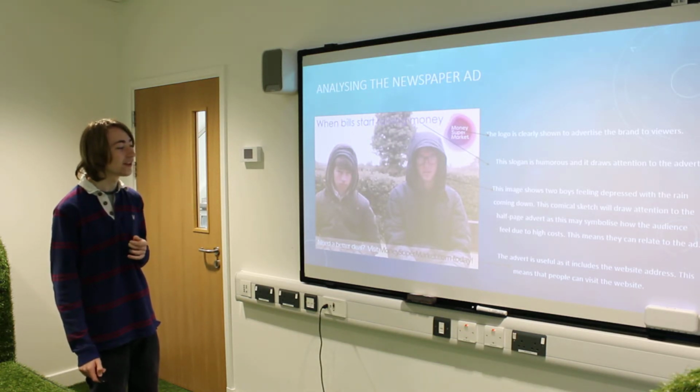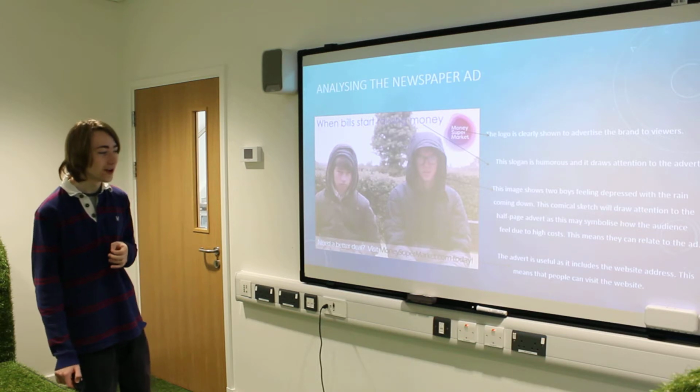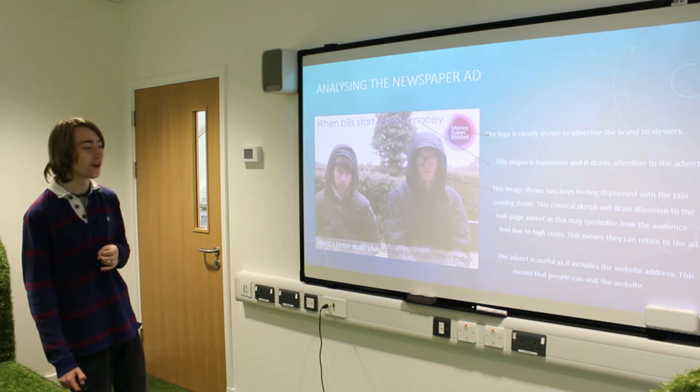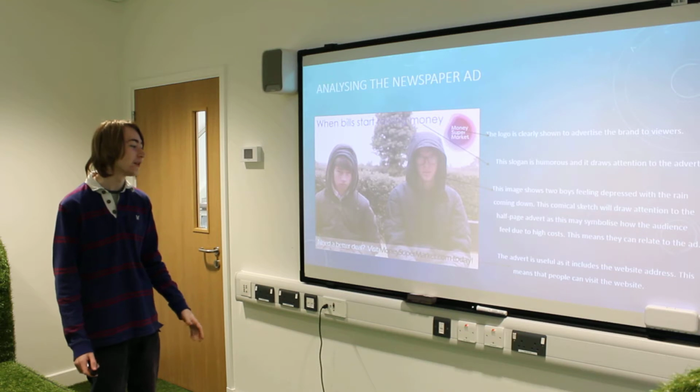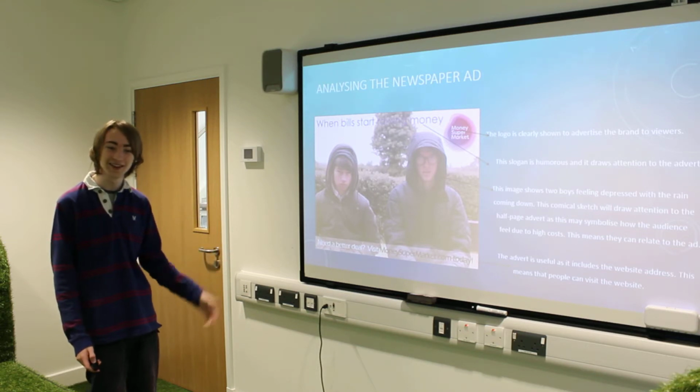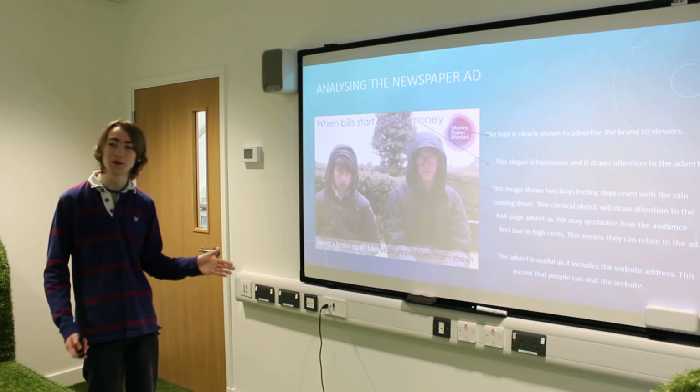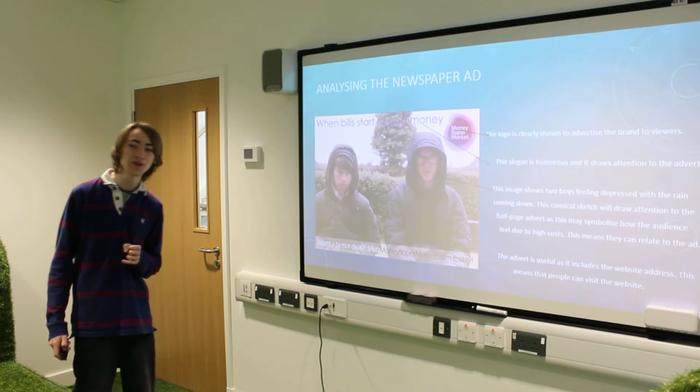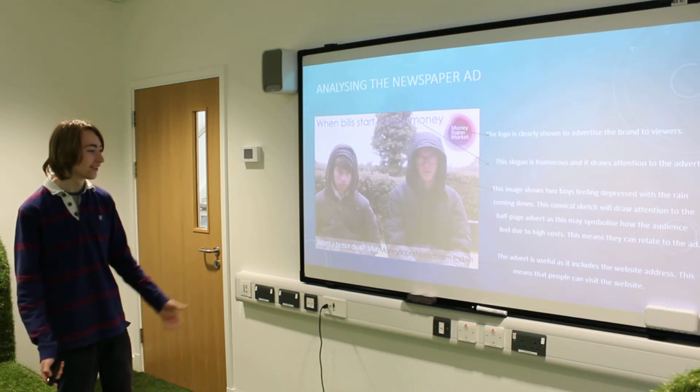And yes, in some way this advert is more useful as it includes a website and address. Basically this means that it's slightly more useful in the sense that people can actually visit the website on their phones immediately. In some ways it's slightly more useful than the other ad.